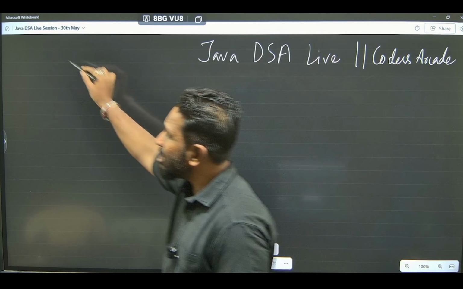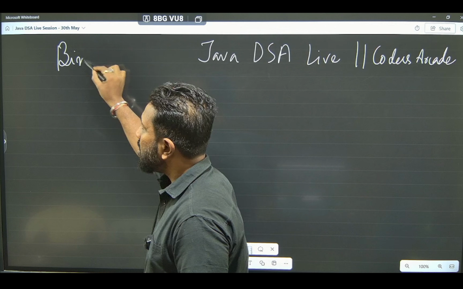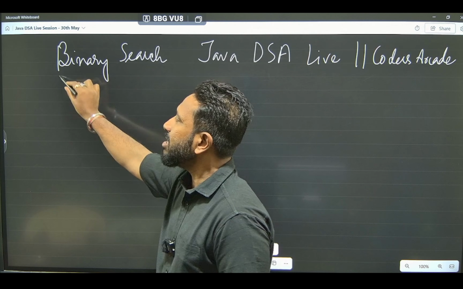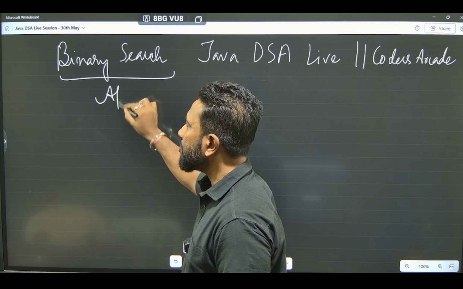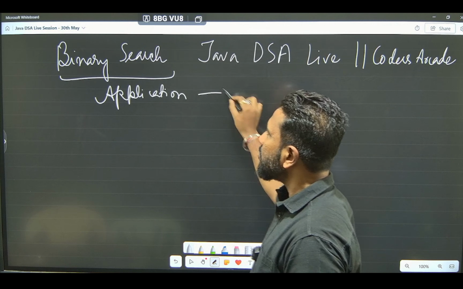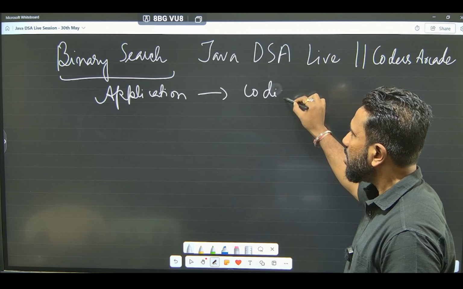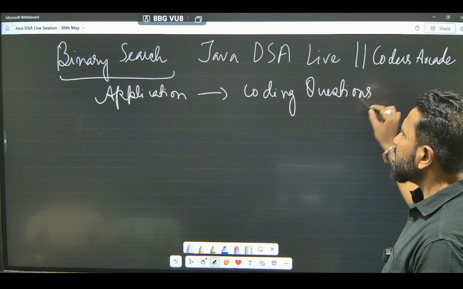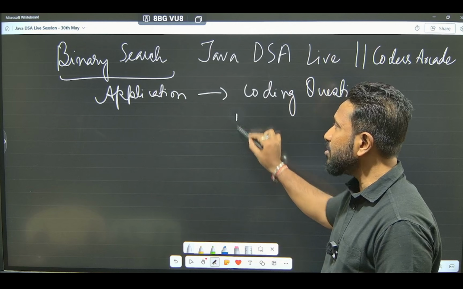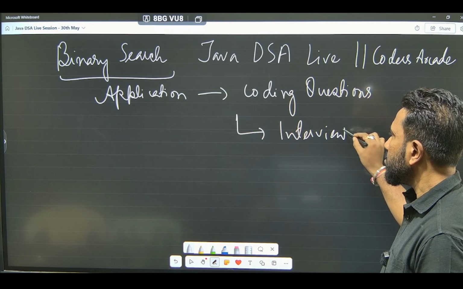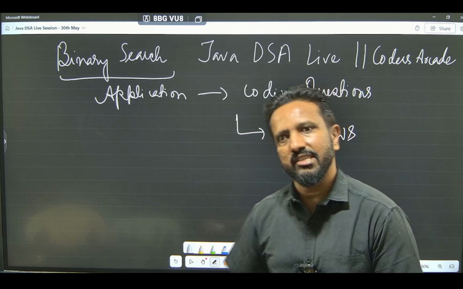Okay, we have already learnt about binary search. Today we will be seeing its applications and the types of coding round questions that are very frequently asked in the coding interviews. Okay, this will be our agenda for today.